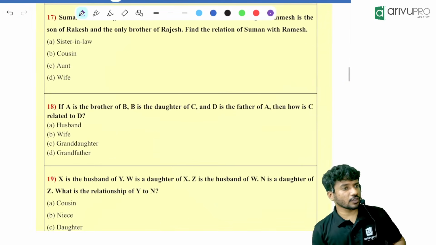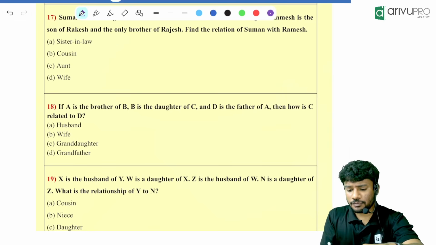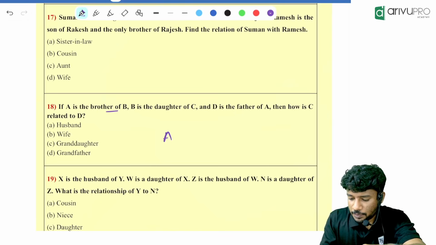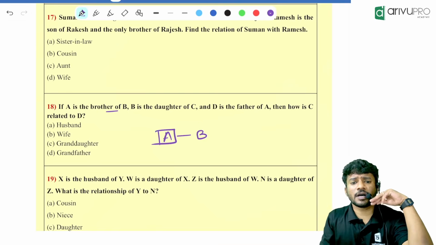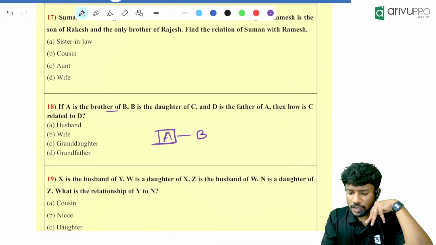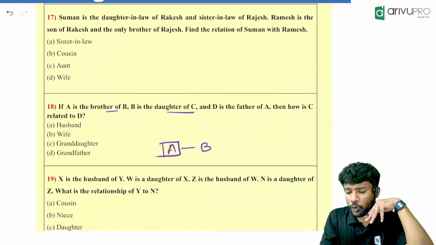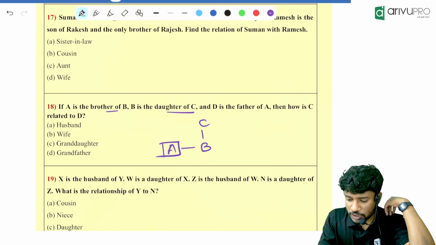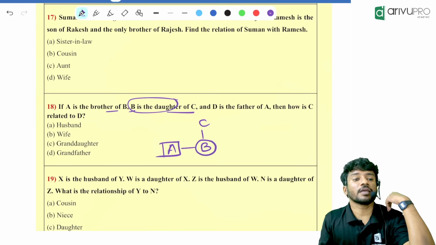This is the 18th question. A is the brother of B, which means A and B are siblings, and A's gender is revealed. Both of them are in the same generation. Then B is the daughter of C, which means C is the parent of B, and B is female.